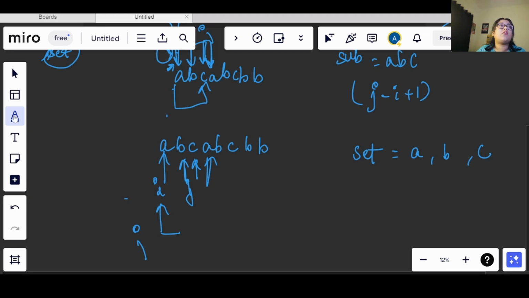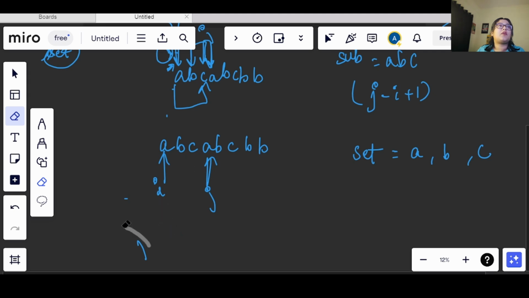And what I will do now is, like in the previous question we saw, when we created a window, after that we started sliding inside that window only, and we started checking for each condition, right? So now my j pointer is here, and my i pointer is here, right?